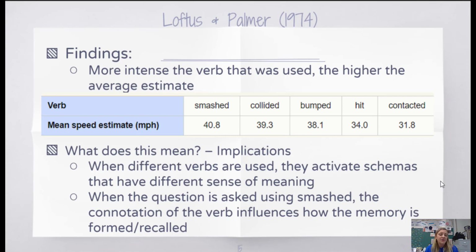This gives us evidence for the misinformation effect because the post-event information, the question that was asked, did actually lead to a change in the recall of the event.